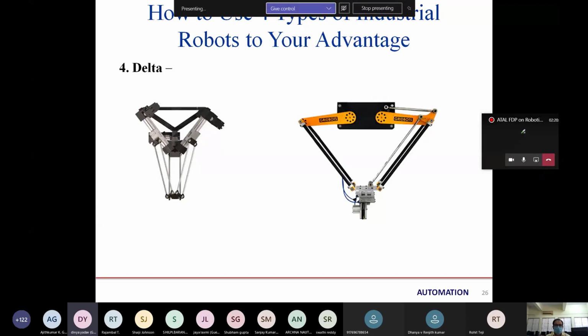Sir, what will be the approximate cost of any of these robots? Just for information I'm asking. Sir, if we talk about the robot, it depends on the size and application, the load capacity, and the different specifications which we have discussed earlier.